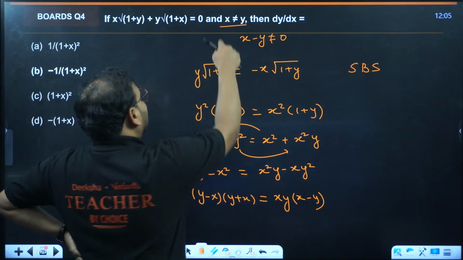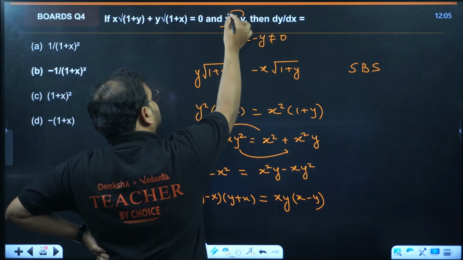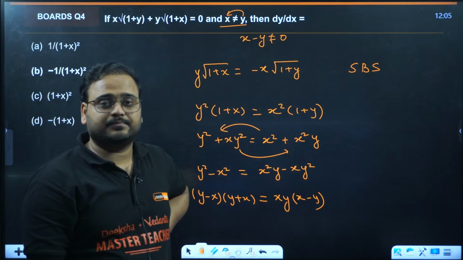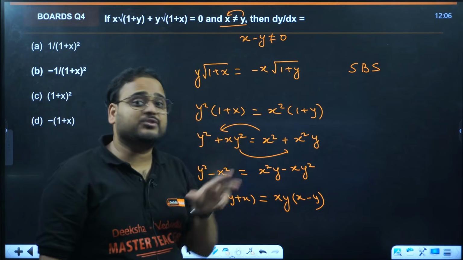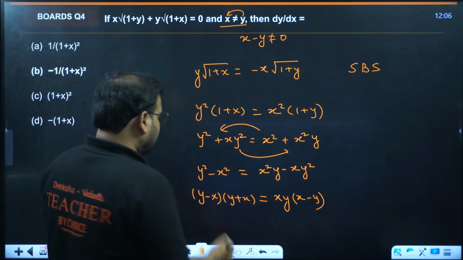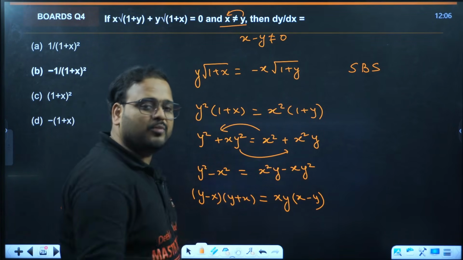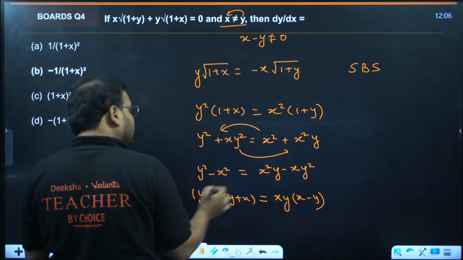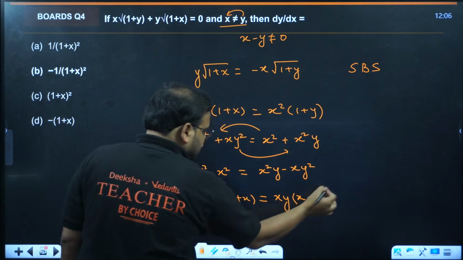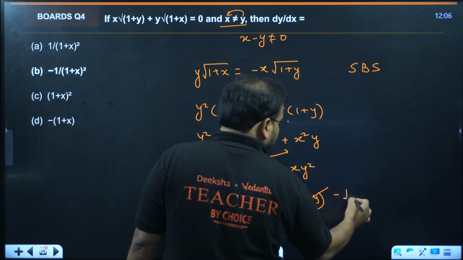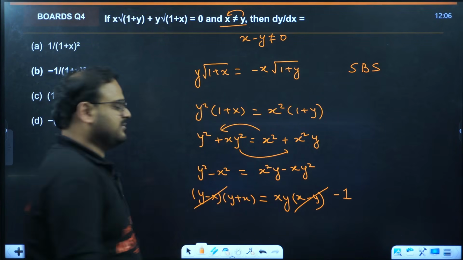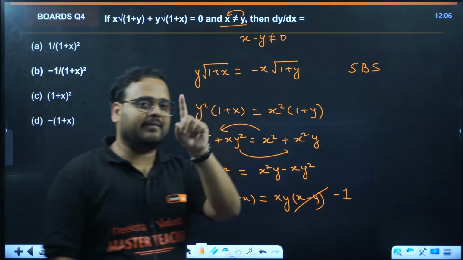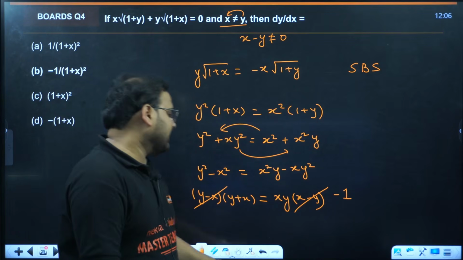Because if x is not equal to y, then moving y to this side, it becomes x minus y not equal to 0. Only then can you cancel. Otherwise, you can't cancel, because if it was 0 and 0, can you cancel 0 and 0 on both sides? You can't. So if it is non-zero, only then can we cancel. Now if you cancel this and this, you'll have the answer as minus 1, because it is x minus y and y minus x. If it was both x minus y or both y minus x, then we could cancel and simply have 1. But here a different sign is there.